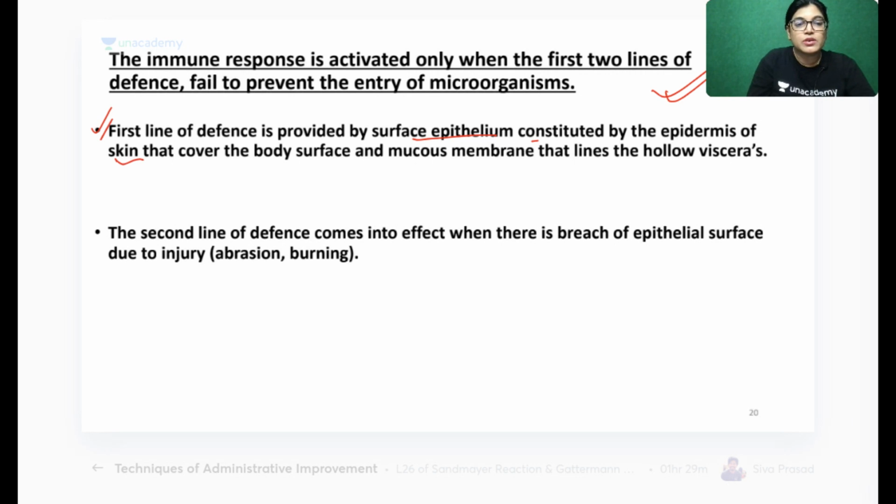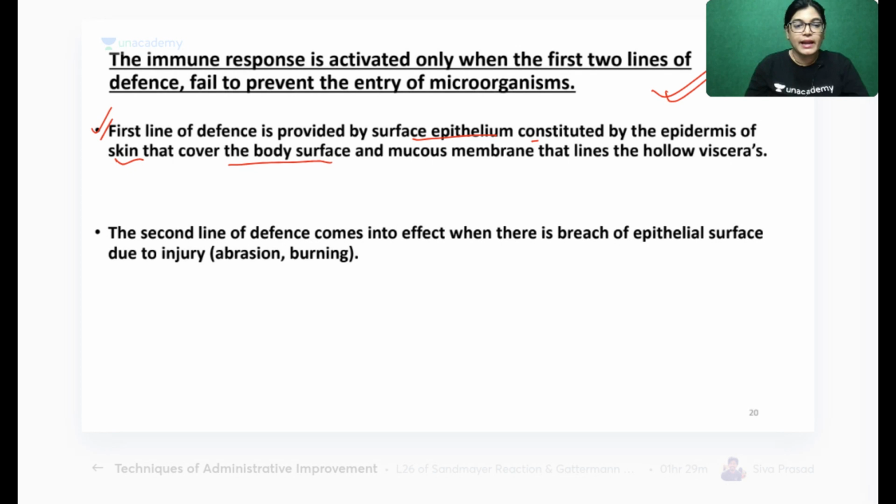This surface epithelium consists of the epidermis of the skin, covering the entire body surface, and the mucous membrane lining the hollow viscera. We have already covered the histology of epithelium in previous sessions, and we know that epithelium lines internal structures everywhere: in the GI tract, in the respiratory tract, and on the outer surface of the skin, the epidermis. So the first line of defense prevents the entry of microorganisms into our body. What is the reason? That the first line of defense is the lining epithelium.